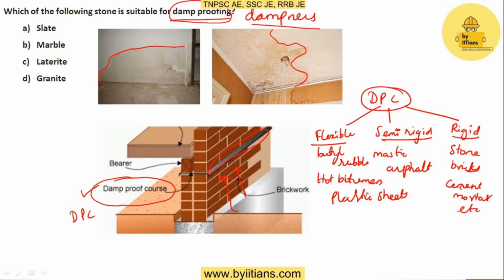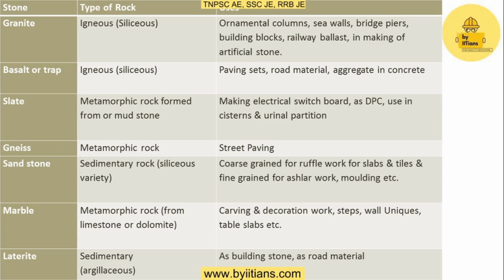Here in the question they asked which stone will be used for damp proofing. So here I would like to discuss some of the uses of these stones. For the question, for the damp proof course we will be using slate. Here I have given the uses of other stones also.